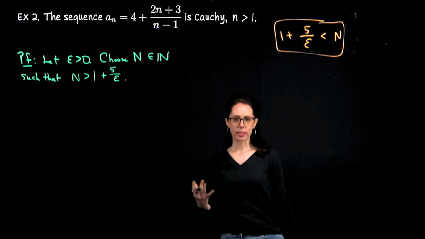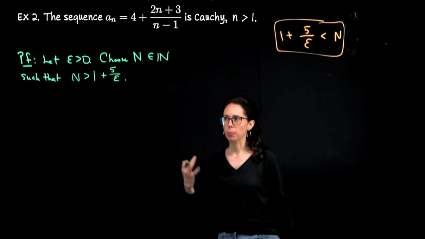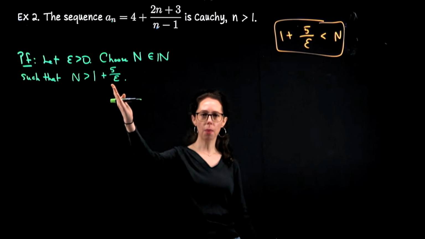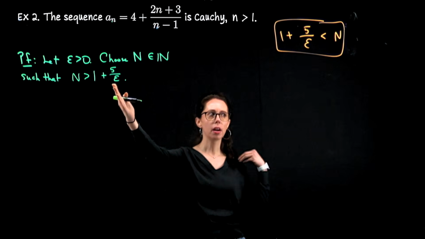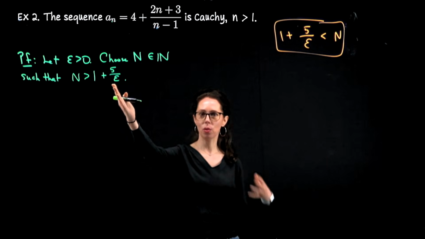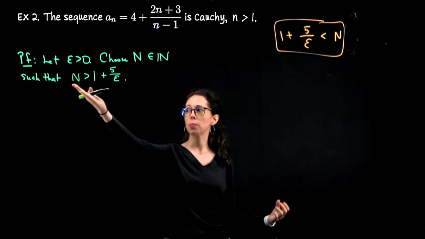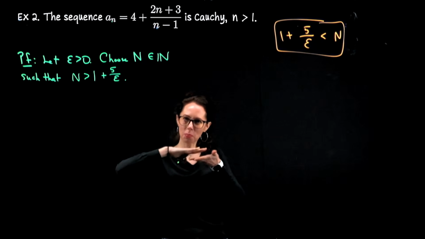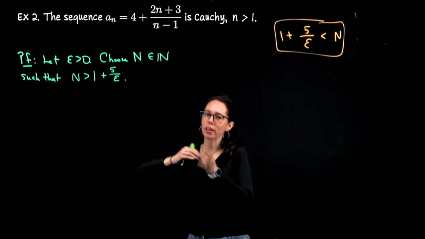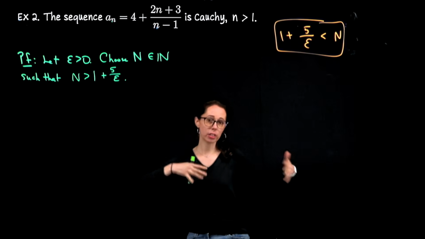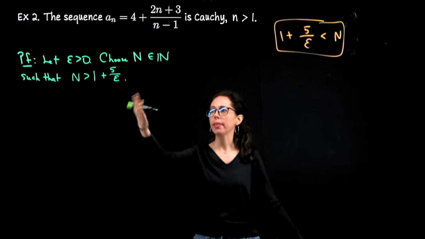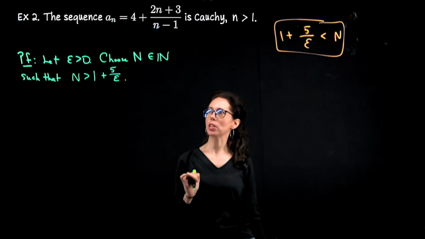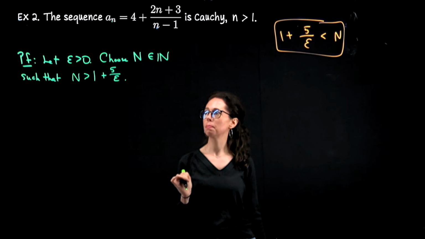One thing you can always test with this kind of statement, both for Cauchy sequences and convergent sequences, is what happens as epsilon gets smaller and smaller. We consider 1 millionth, 1 billionth, 1 trillionth. You should expect your threshold to get larger and larger. The smaller you want to squash your sequence terms together, the farther out in the infinite tail of the sequence you have to go to see the desired behavior, and that's what we see here. I just mentioned that because this is a little bit larger of an expression than we've had in the past.